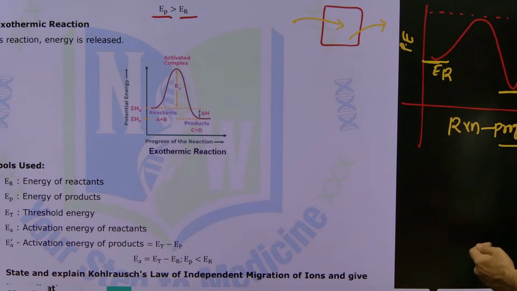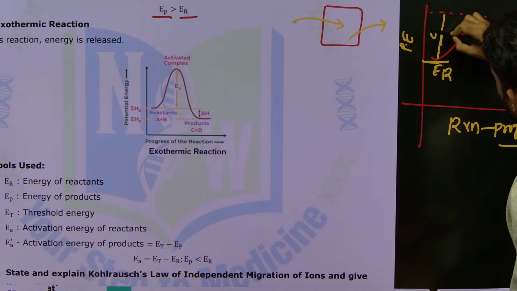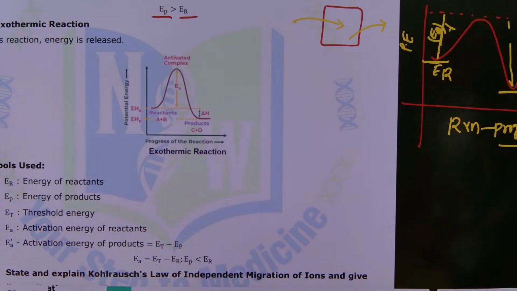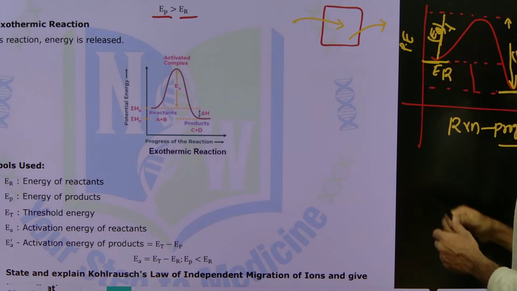This is the activation energy for forward, EA forward, and this is EA for backward. Now observe the difference between these two.